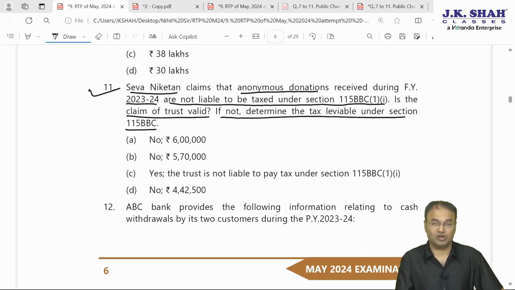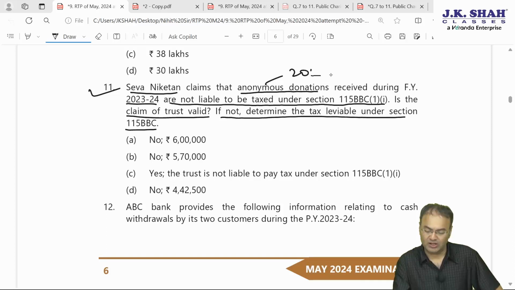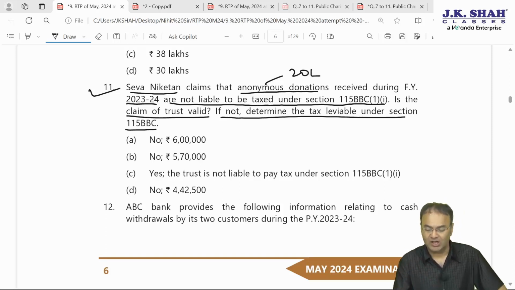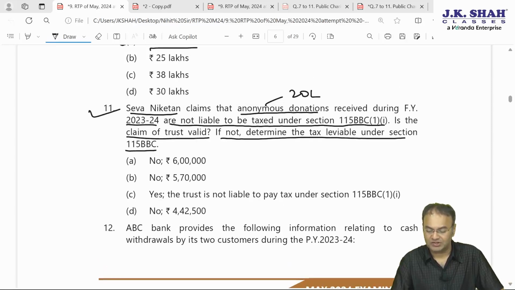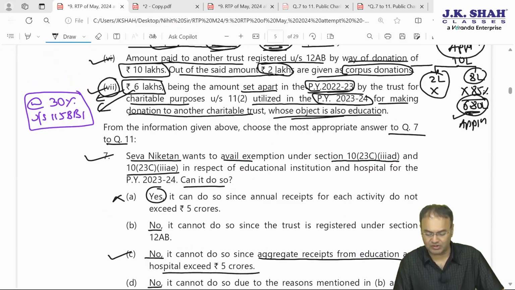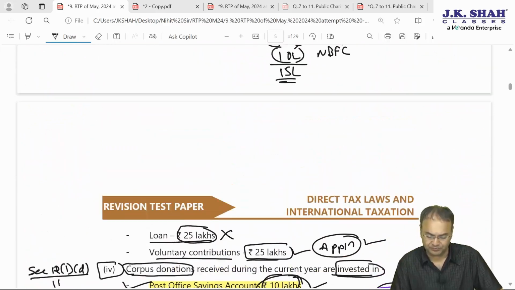Okay, anonymous donation. Now here we are talking about anonymous, not about corpus. So anonymous donation was 20 lakh rupees if you recollect the first paragraph. Corpus was 55, anonymous donation is 20. Out of 20, something is not taxable at 30%. How much is not taxable at 30%? We had calculated it out here.